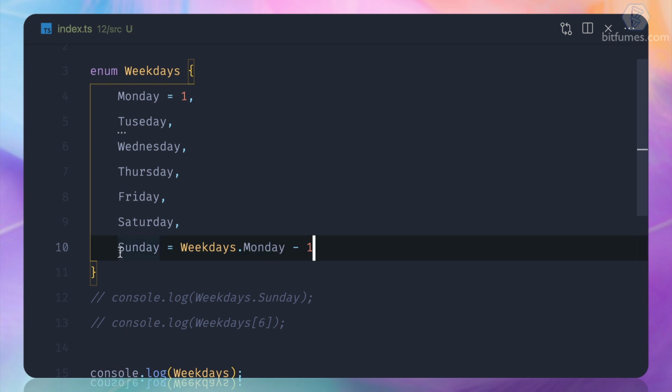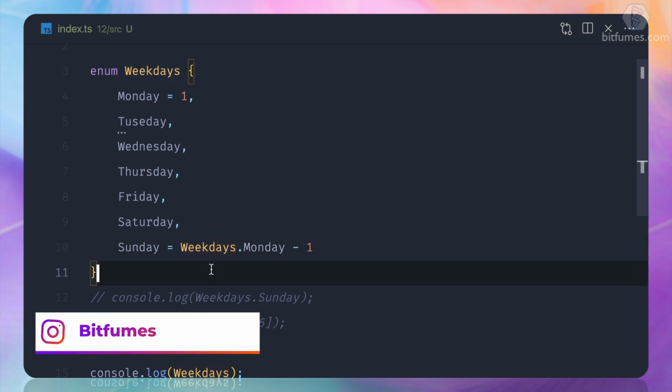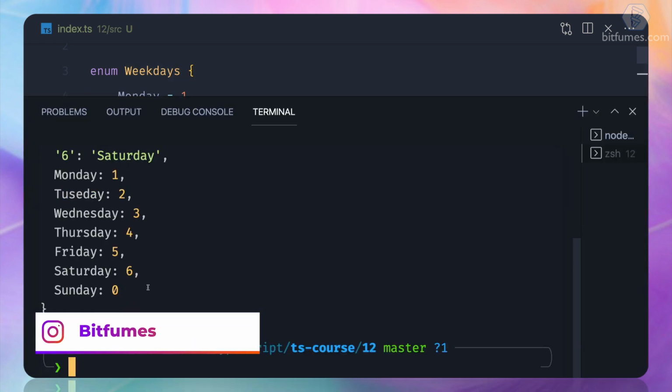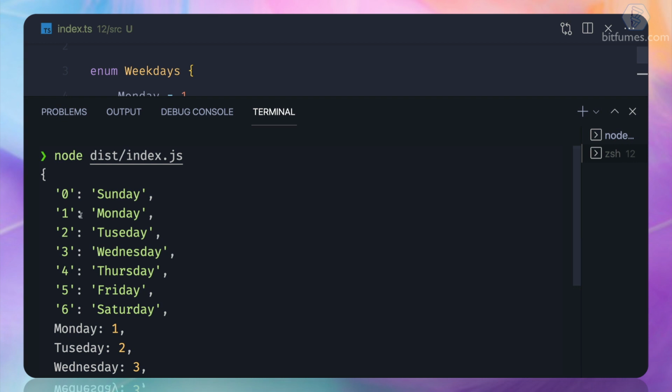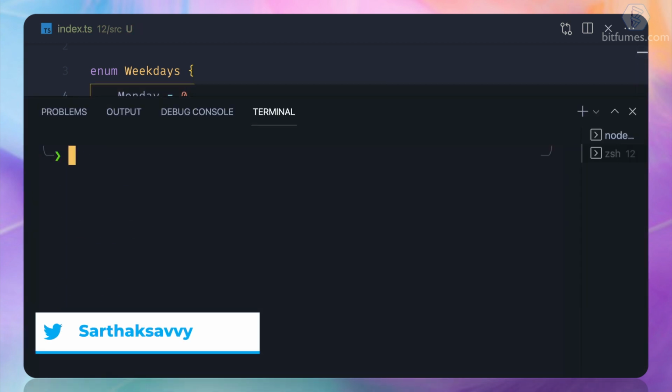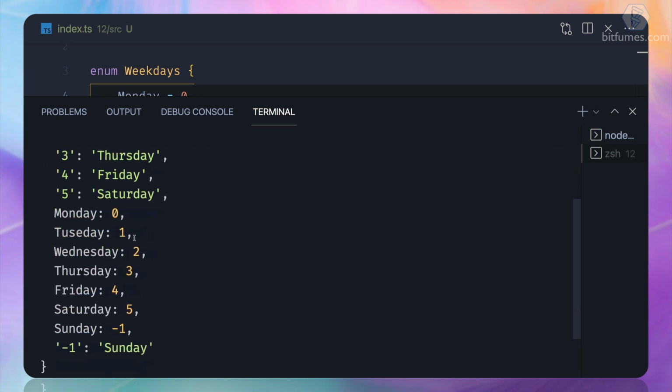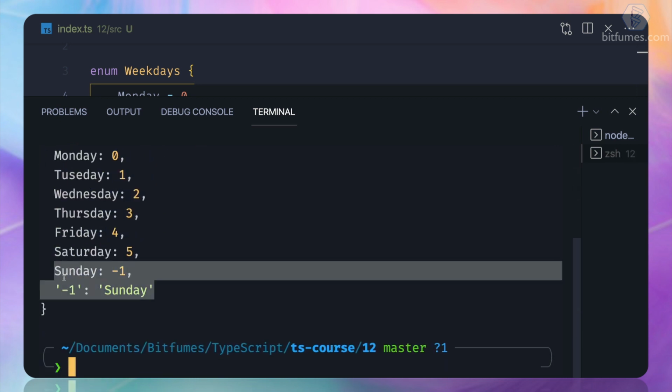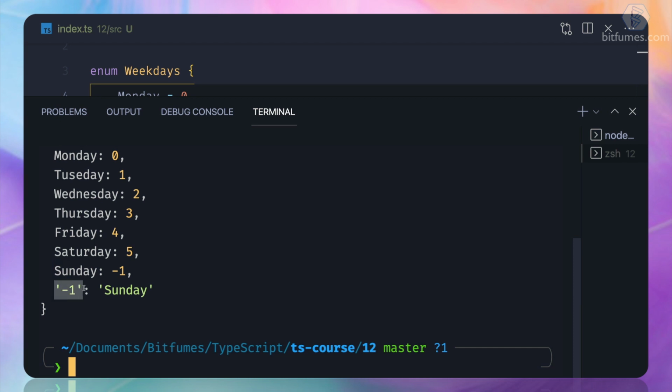Okay, so I said that whatever will be the value of Monday, whether it is 0, whether it is 1, just decrement it by 1. And make sure here we are calling the same enum. So enum is calling itself, and then if we check it, you can see Sunday is 0 and Monday is 1. If I say it's 0, it should go to -1. So Sunday is included here at the last with the value of -1.